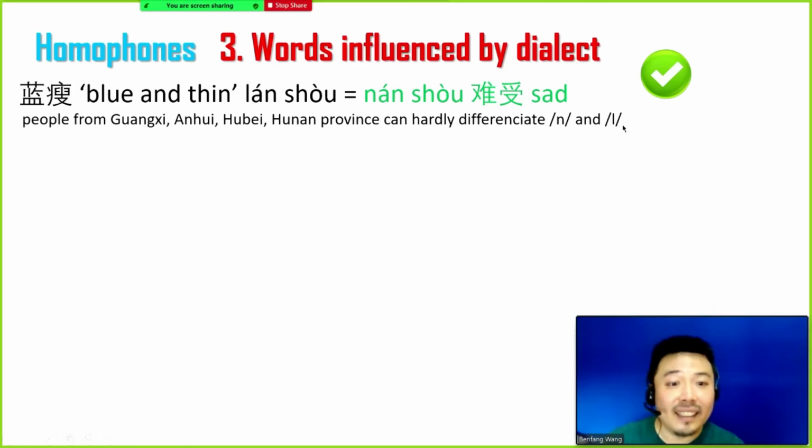n and l. Therefore, when we are typing, for example, 难受 in Chinese means sad, and we purposely type it as 蓝瘦. And 蓝瘦, in character literal translation, is blue and thin. So this is a cute way to say I'm sad, but not really sad.